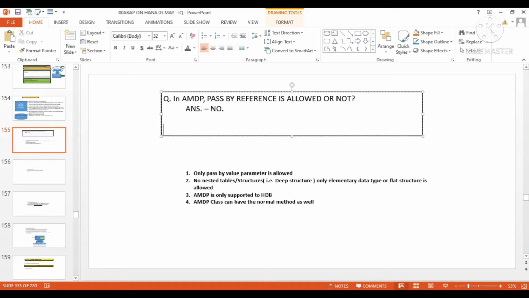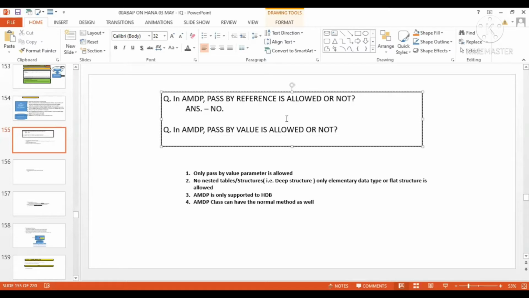Okay. Another question, in AMDP, is pass by value allowed or not? Okay. Answer is yes, it is allowed.